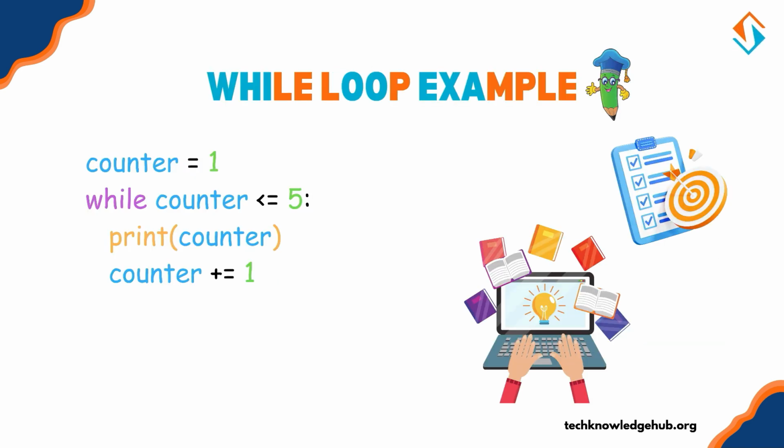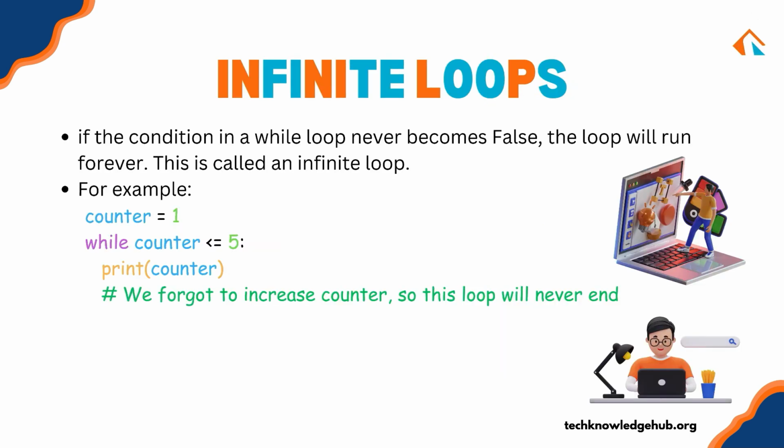Let's use a simple example. We'll start with a counter set to 1 and we'll print the counter value as long as it's less than or equal to 5. counter = 1, while counter <= 5: print(counter), counter += 1. Here we initialize counter to 1 and with each loop iteration it increases by 1. The loop stops when counter reaches 6 because the condition counter <= 5 becomes false.